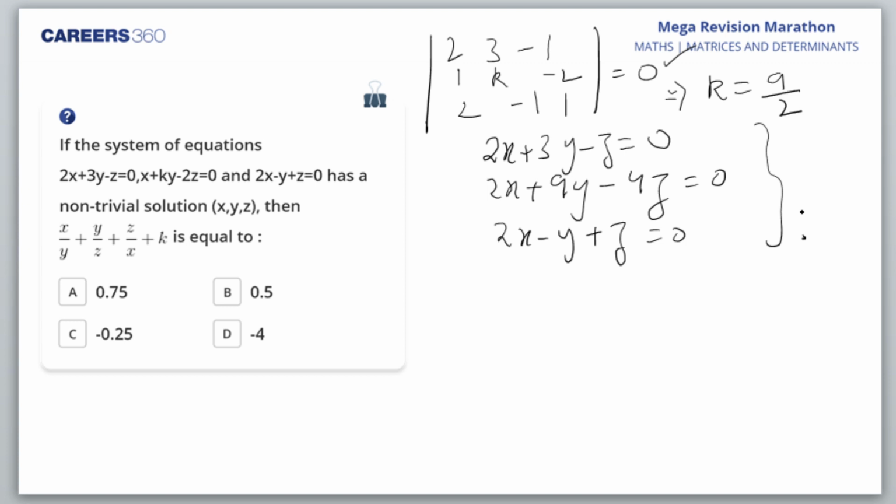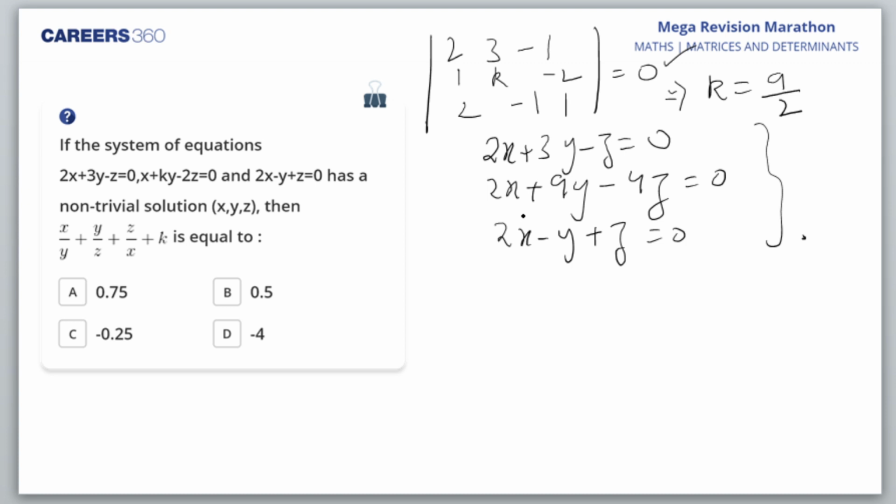These are the equations which we are going to get. Now, we have first option B, Aditya, 0.5. Okay, I take your answer. The answer is B only.